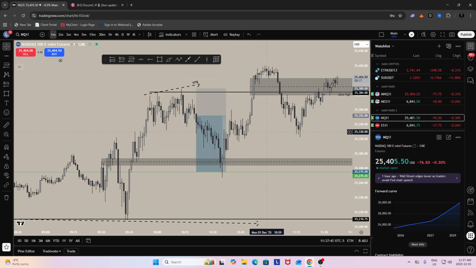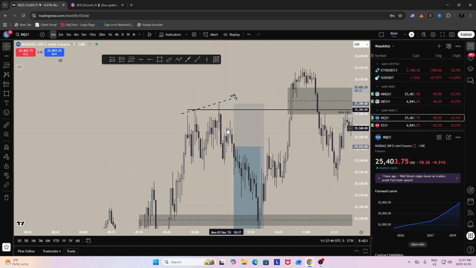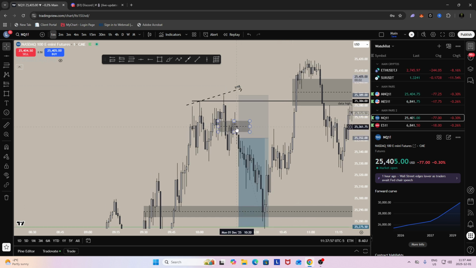So basically, price ends up moving down and I don't see any inversion, so I actually wait for this 1-minute bearish fair value gap right here to kind of get respected, and I see in the 30-second that we're continuing to reject it. So as soon as we get this pullback in, we start rejecting. I get a little bit of a late entry on this. So I get in here, I get my entry at around 352.